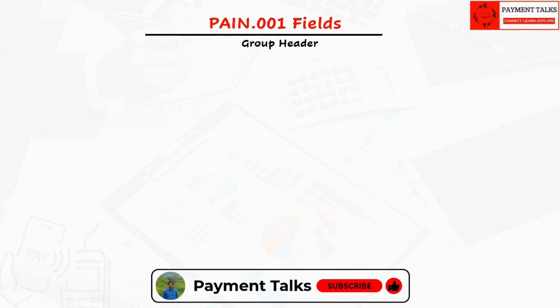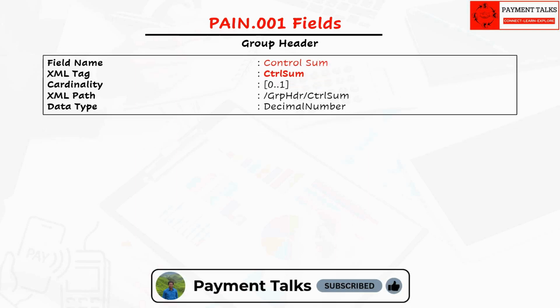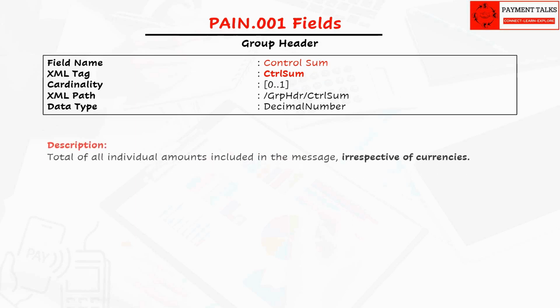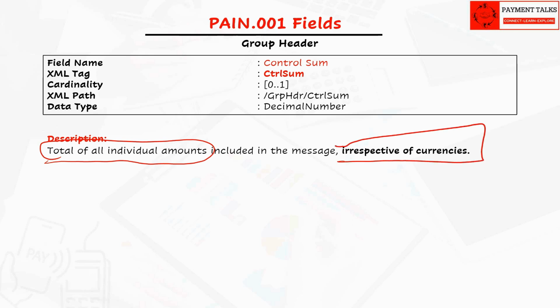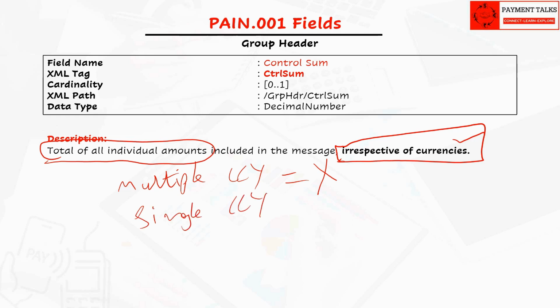The next field is control sum. This is an optional field. This field tells about the total of all individual amounts included in the message pain.001, irrespective of the currencies. The important point here is that irrespective of the currencies, this field shows the total. Now in a multiple currency scenario, like pain.001 having two batches with two debit accounts of different currencies, this field is irrelevant because the sum of amounts only makes sense when they are of the same currency.